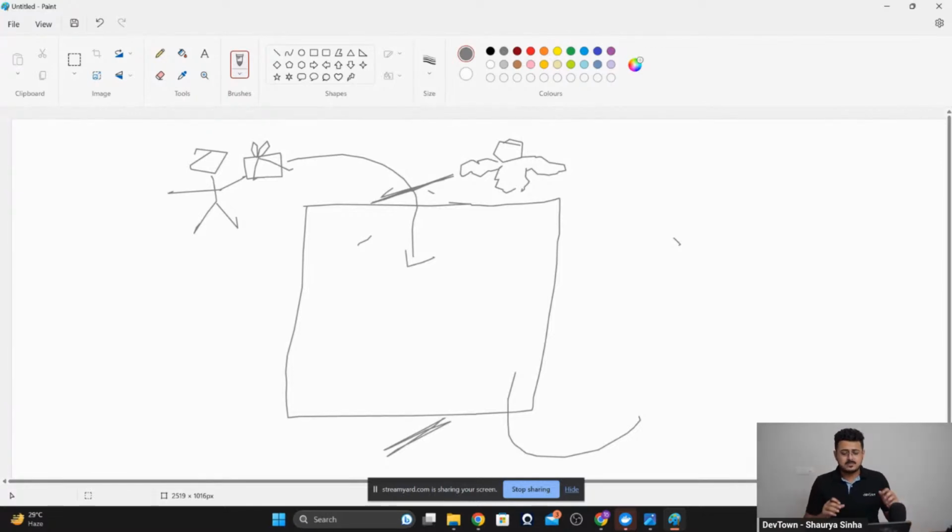Now, think about this entire party as a function. Every function, no matter what it is doing inside the curly braces, whatever code is happening, whatever party is happening, there might be some functions that require you to bring in gifts as well.